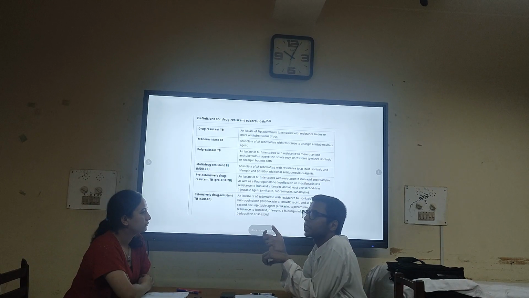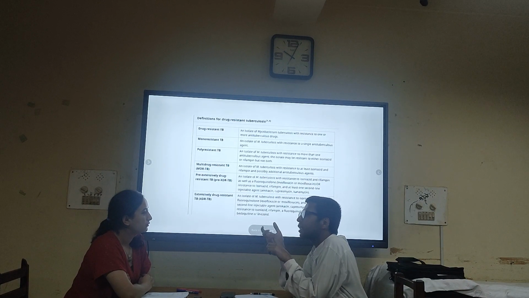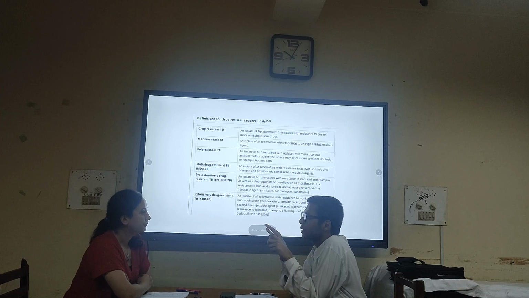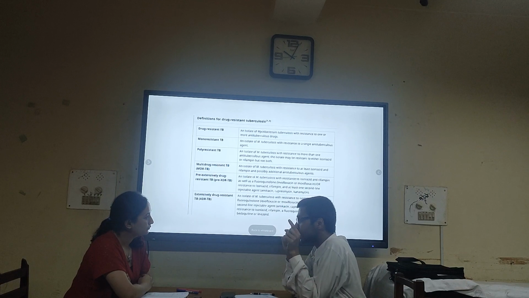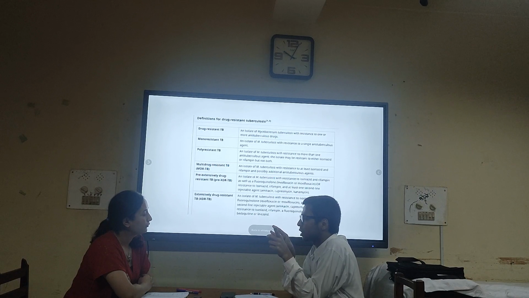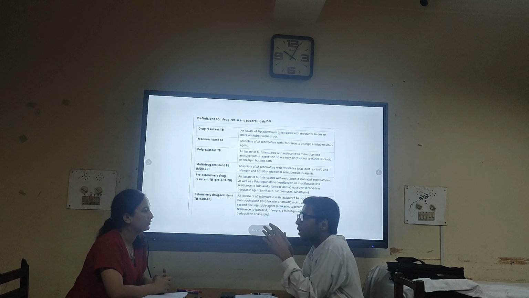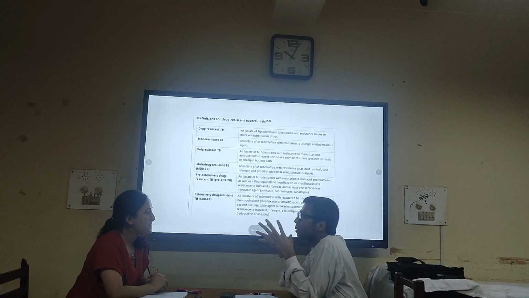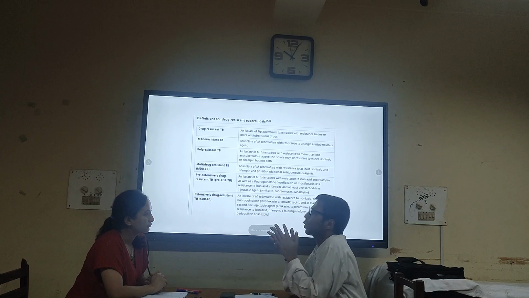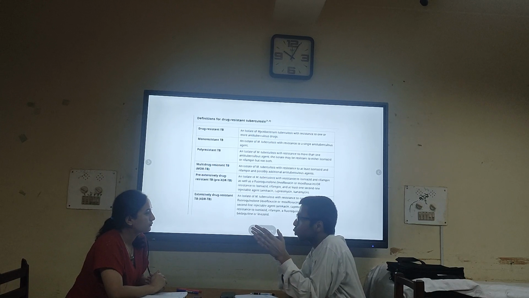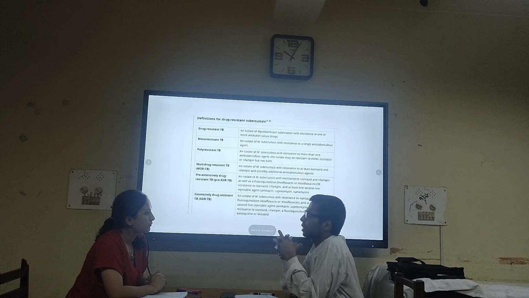But let's suppose one person is resistant to rifampin, then we can't call it monoresistance. Why? Because rifampin is a very good drug for TB bacilli. It means if bacilli are resistant to rifampin, they are also likely resistant to other drugs like isoniazid. Even in studies, they have found that 70 to 80% of the TB bacilli resistant to rifampin are also resistant to isoniazid. So they classify those patients into multi-drug resistant tuberculosis rather than only monoresistance.